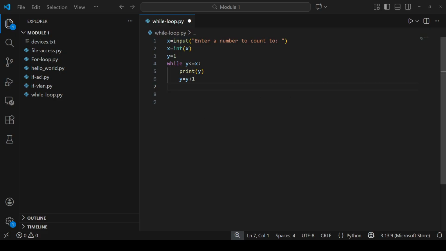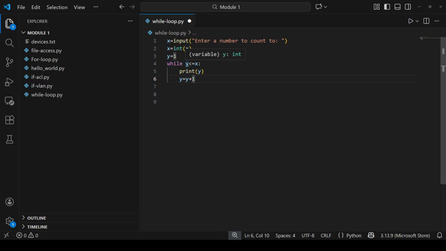It asks for one number from the user and then converts that to an integer. Now we initialize one more variable, y equal to 1. Now here the while loop starts.